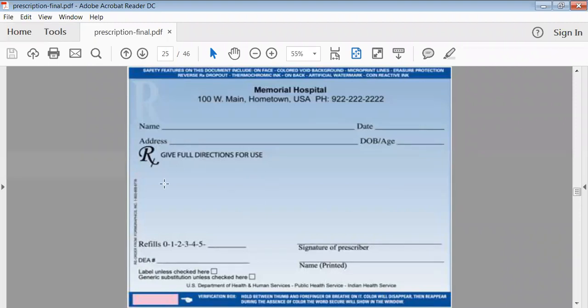So here that physician will write the name of the drugs, then signature of the prescriber, name of that physician, then refills are there. Refill means suppose today the patient has come, then after how many days he has to come again. Generally 15 days, 1 month, 2 months. Likewise, your physician will tell the patient after how many days he has to come back for rechecking purpose. So that is called the refills.